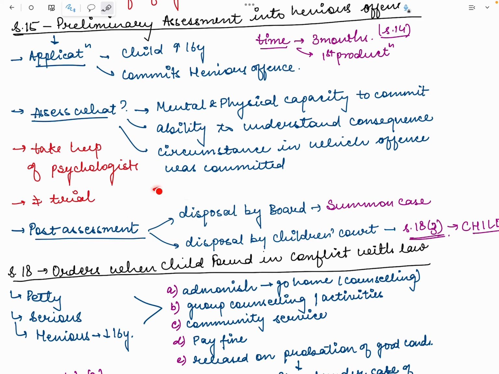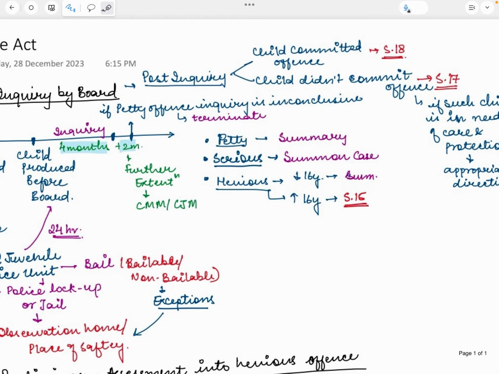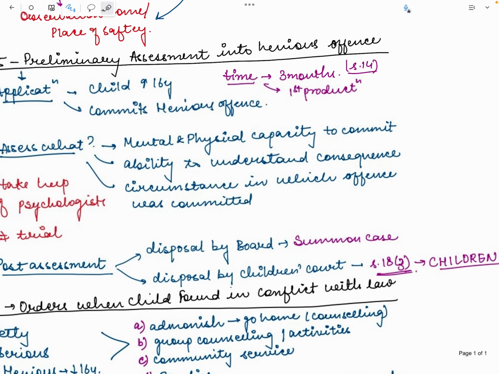So, if the JJB decides that the child should be treated as an adult, then the case would be sent to the children's court. If the JJB decides that the disposal would be by the board, then the summons case procedure would be followed and the disposal would be by the board only. And then disposal by the child under section 18(3), order will come. So we have seen that post inquiry, if it is found the child has committed an offense, order under section 18. If the child didn't commit an offense, under section 17 it will come.